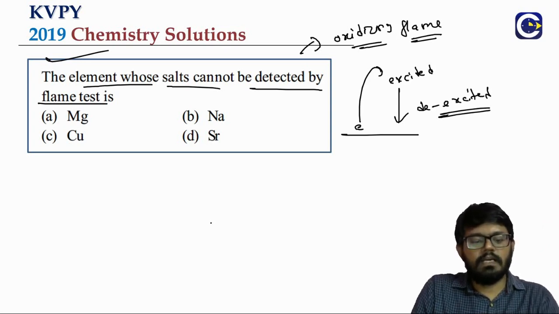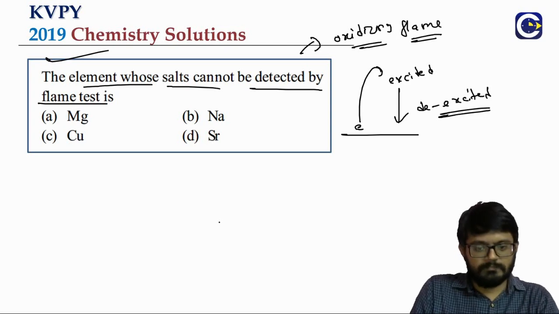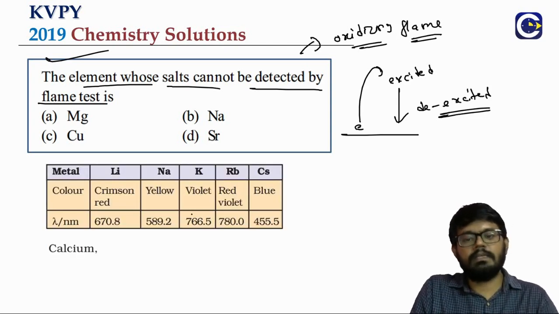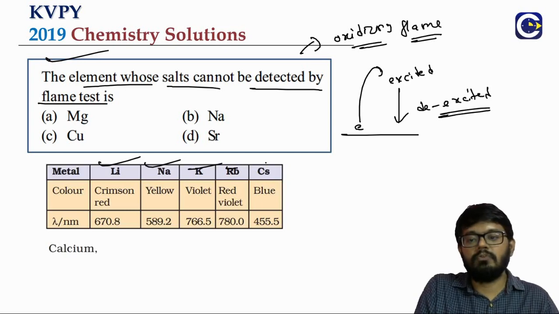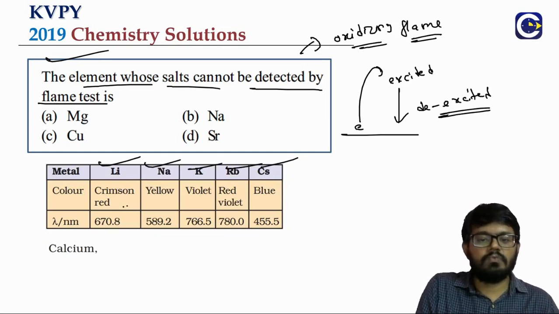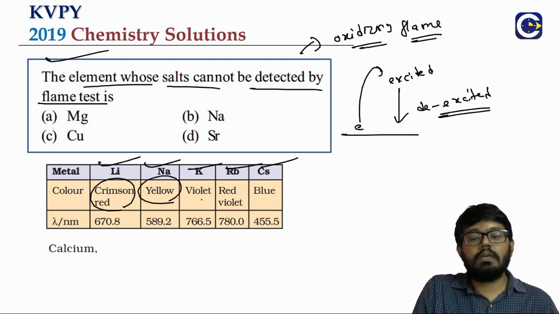Now one of the important parts about the first group elements is that lithium, sodium, potassium, rubidium, cesium, they all will be able to impart characteristic color. Lithium is crimson red, sodium is yellow, potassium violet, rubidium red violet, cesium blue.